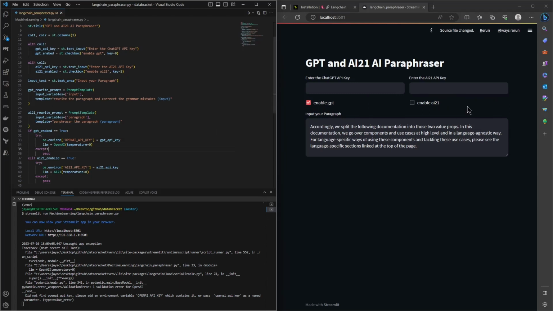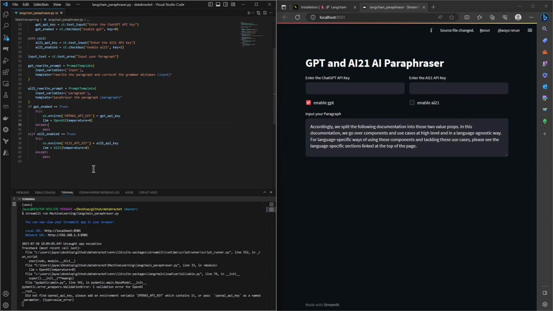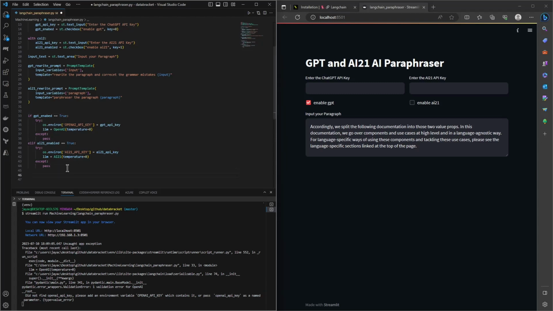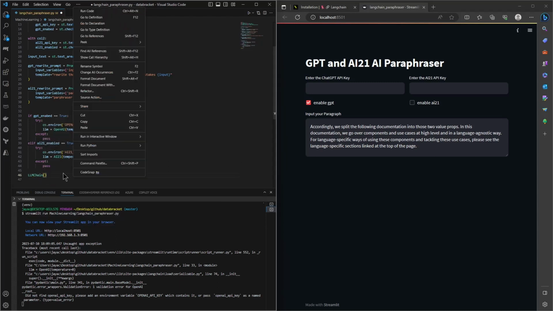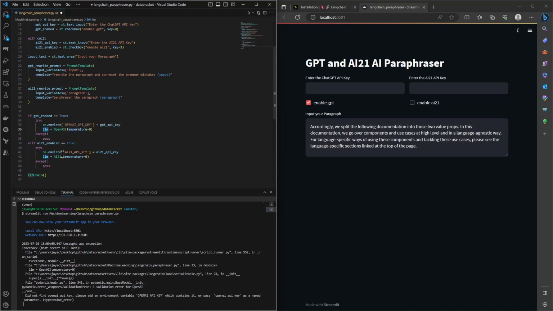So if this is enabled, this will run. If this is enabled, this will run. Okay, so far so good. So we have our models defined. We have to just pass the prompts and use them in LangChain's LLM chain method. So the way we can do it is, we can simply call an LLM chain method, and we can pass our LLM. Here our LLM is either OpenAI or it is AI21. So first I'm going to pass LLM will be our LLM.